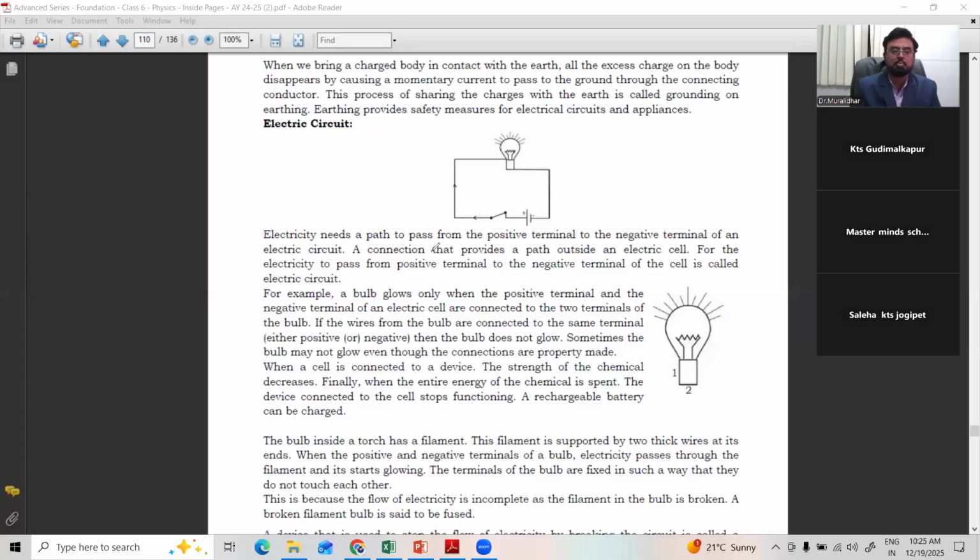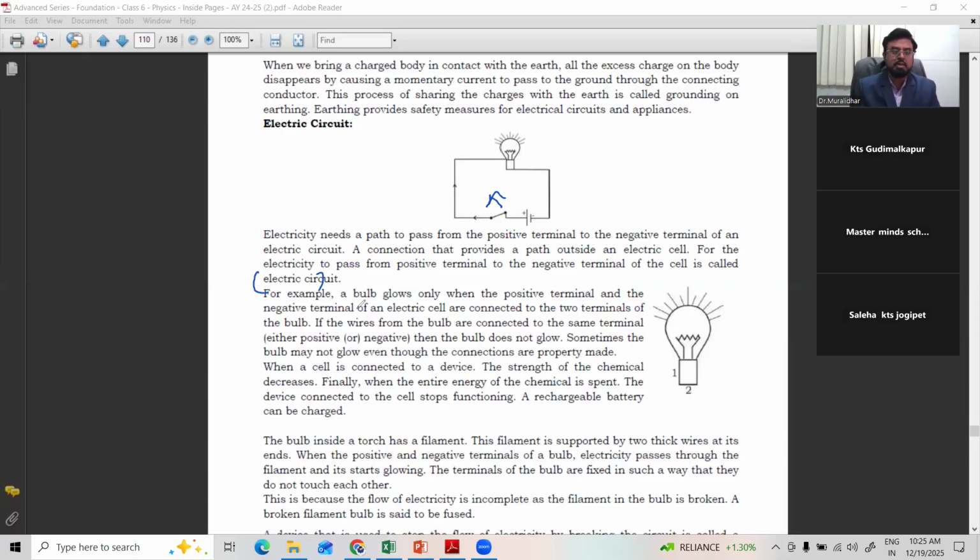Electricity needs a path to pass from the positive terminal to the negative terminal of an electric circuit. A connection that provides a path. Consider an electric cell. Cell is a source. The path for the electricity to pass from the positive terminal to the negative terminal of the cell is called an electric circuit. So we are passing from here to here. It's coming like this, now going like this and making the bulb glow. See here, this is joined. Joined means current passes. Open means current does not pass. Closed circuit means current is on. Open circuit means current is stopped.